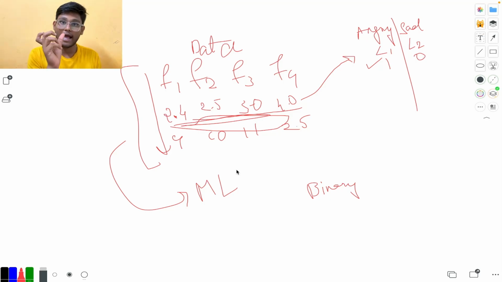For a particular angry, we'll be having a set of numbers like 2.4, 2.5, 3.0. If these numbers match for the machine, then the cat is angry, so that it can conclude that the cat is angry by just denoting whatever command you give to the machine. Yeah, so this is it. This is how machine learning works.